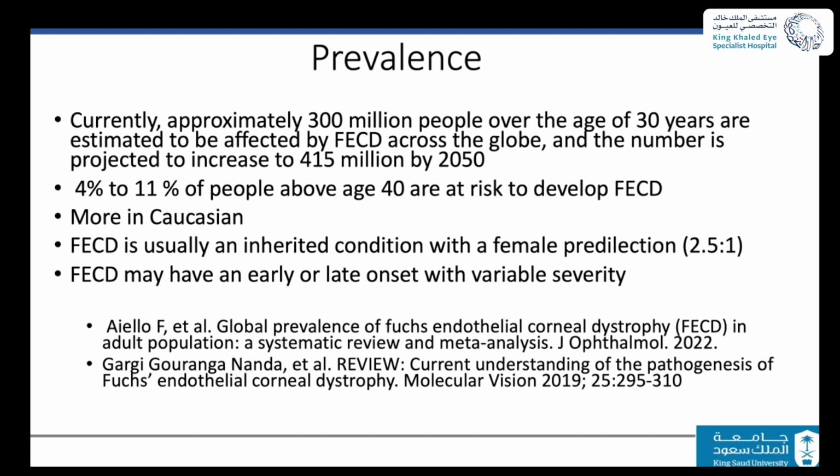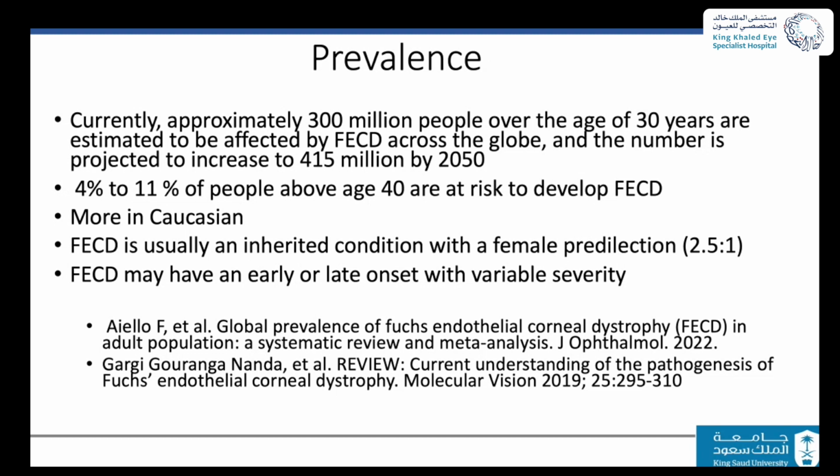Unfortunately, we don't know the prevalence of Fuchs endothelial dystrophy in the Middle East, but this disease usually affects middle-aged people, and signs and symptoms will appear after age 40. As our population ages, the population above 60 will double in the coming few years, as well as those above 50 and 40. I do expect that we are going to see more cases of Fuchs endothelial dystrophy, and this is something we need to be aware of and know how to manage.